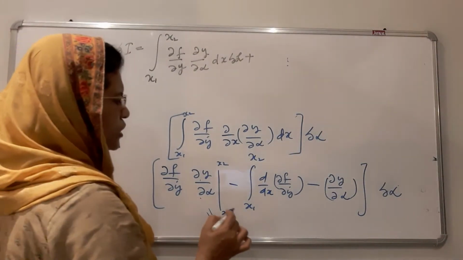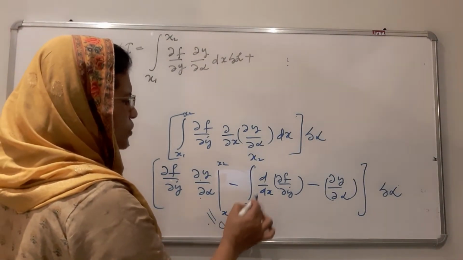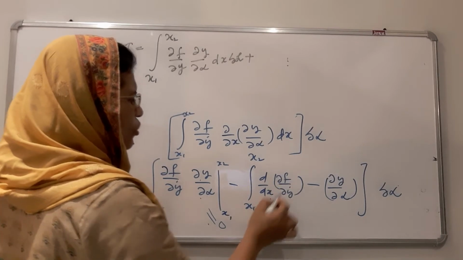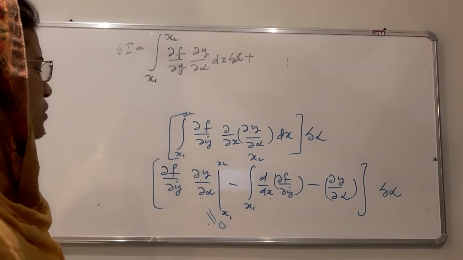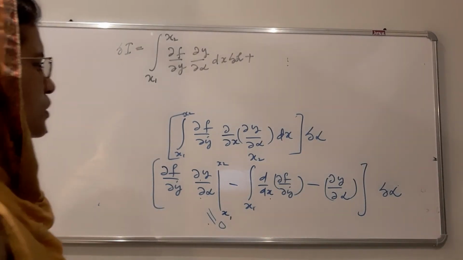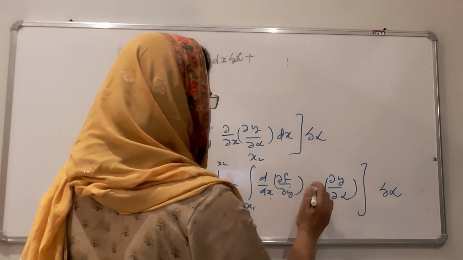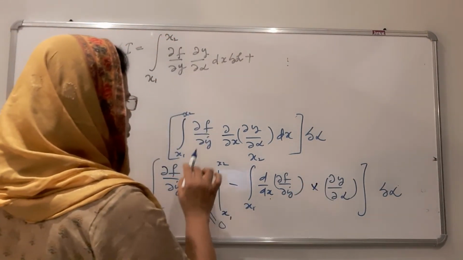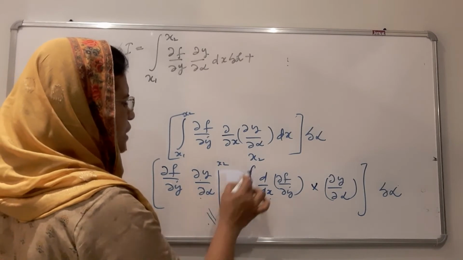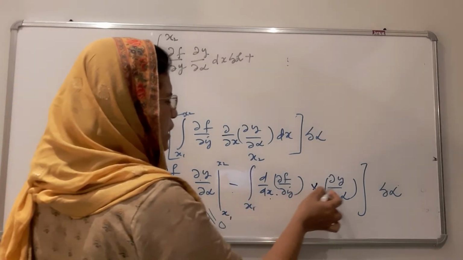Now there are only two terms: minus integral x1 to x2 d/dx of ∂f/∂ẏ. This is first function into integral of second minus integral of derivative of the first into integral of second.